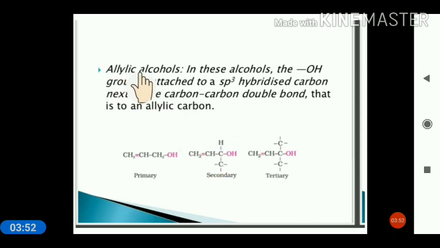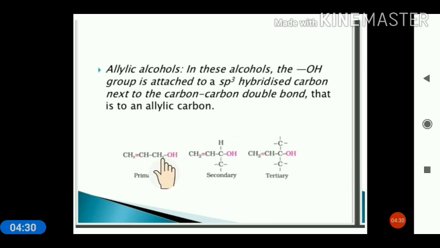Next is the allylic alcohol. In allylic alcohols, the OH group is attached to an sp3 hybridized carbon next to a carbon-carbon double bond, that is, to an allylic carbon.